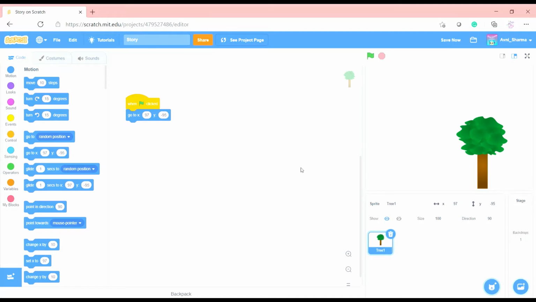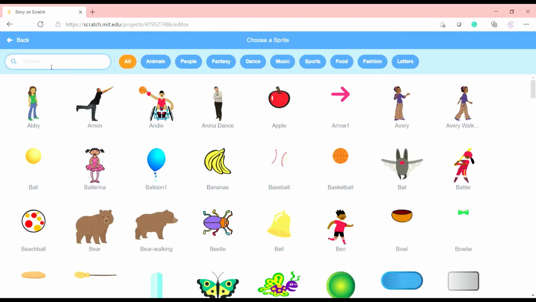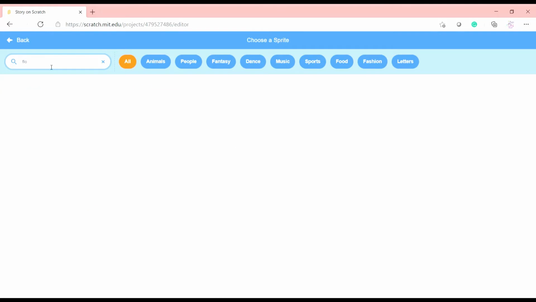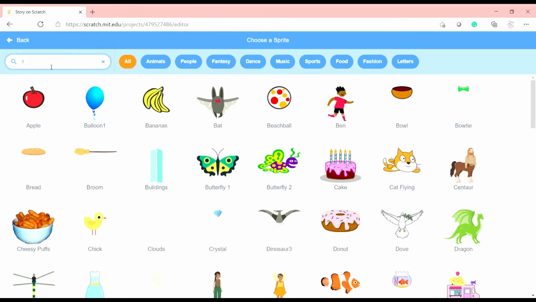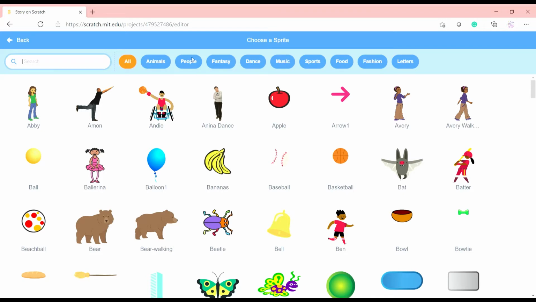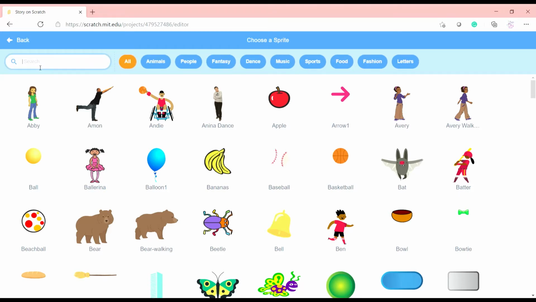Now let's get another sprite and we'll name this flower. Let's see if there is one flower. There is no flower. Let's try. Okay, so instead of a flower, what should we take?